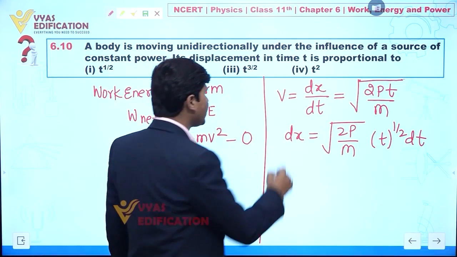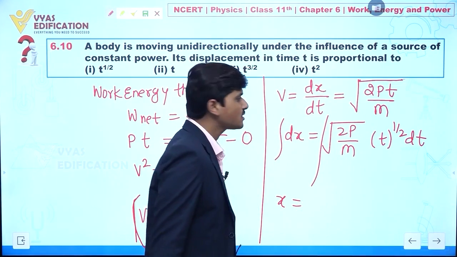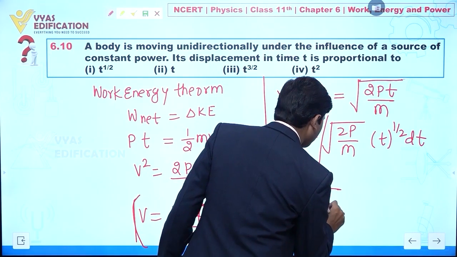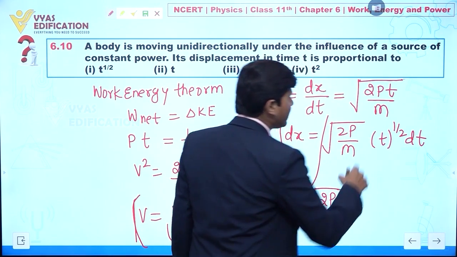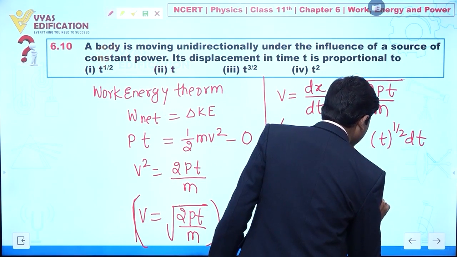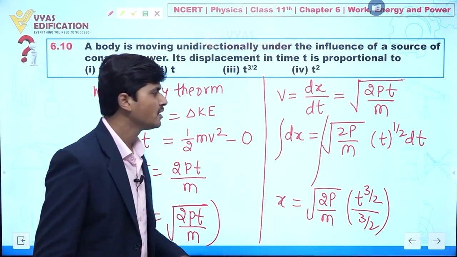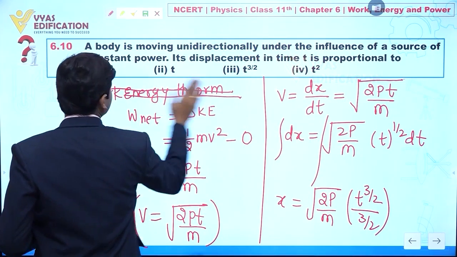Clear? So if I integrate both sides, let's suppose displacement we have x, and under root 2p by m, clear? And t to the power half. So what is the integration of t to the power half? This is t to the power 3 by 2 divided by 3 by 2. Clear to everyone?